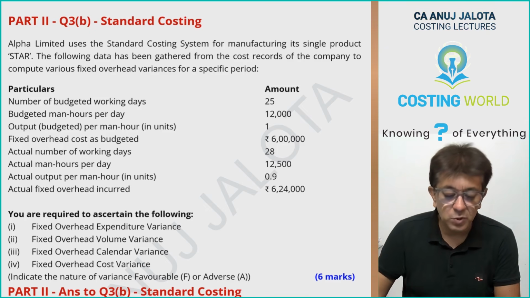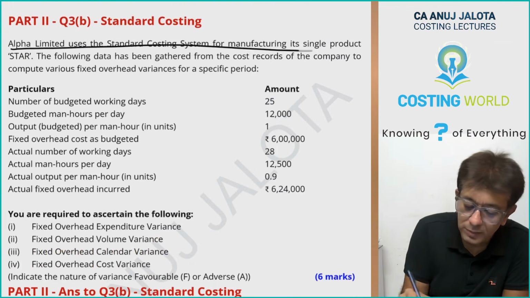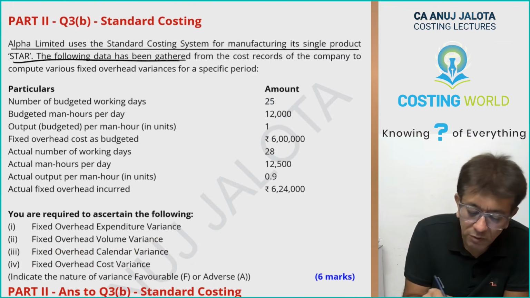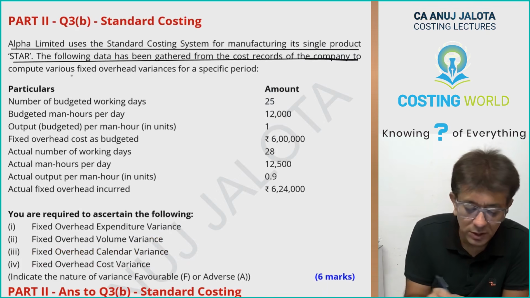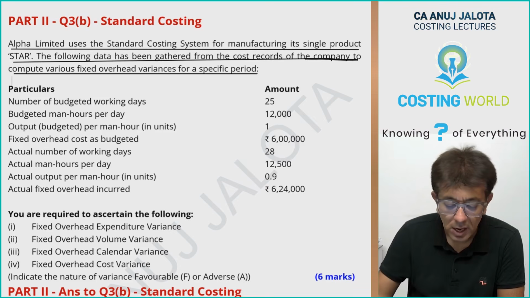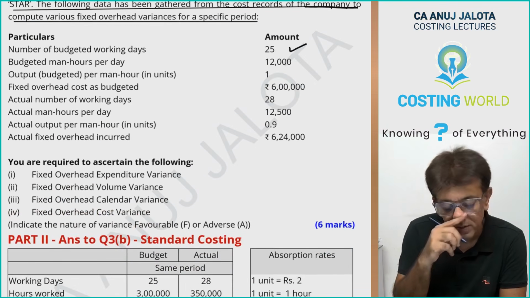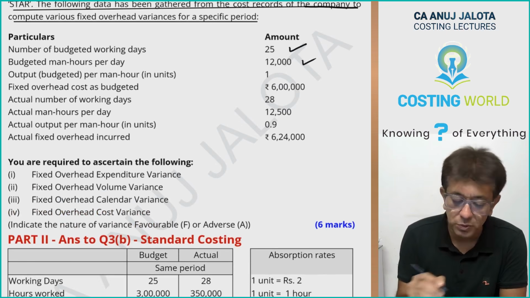Alpha Limited uses standard costing system for manufacture of its single product. The following details have been gathered from the cost records of the company to compute fixed overheads variances for a certain period. Number of budgeted working days, 25. Budgeted man hours per day, 12,000. Output per man hour in units, 1.